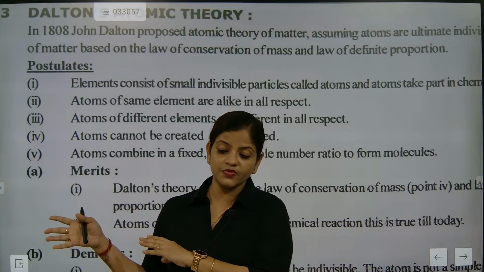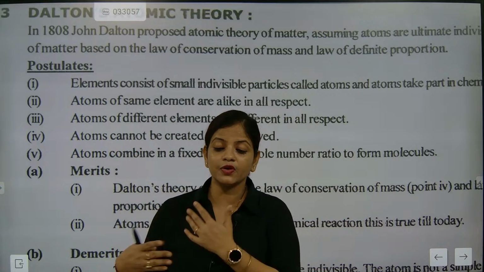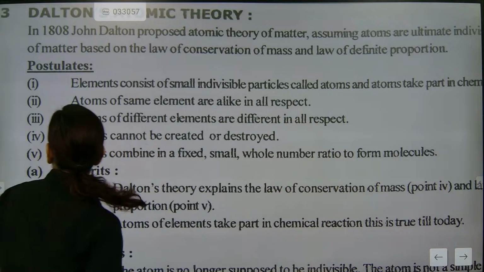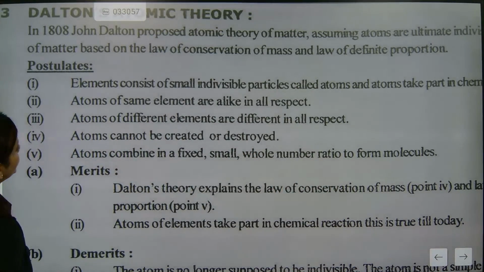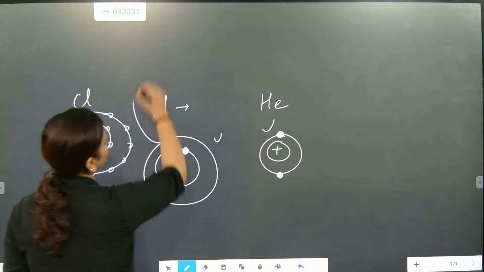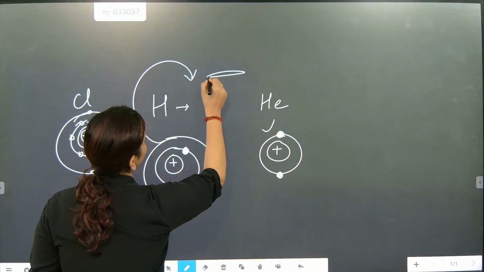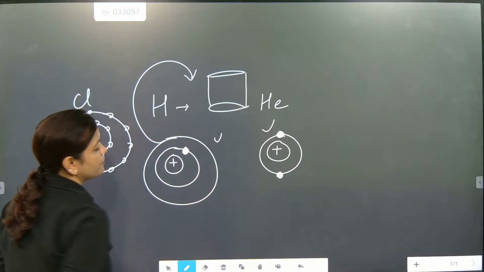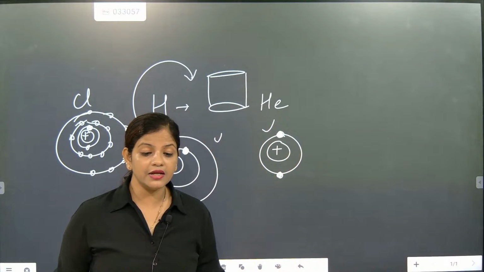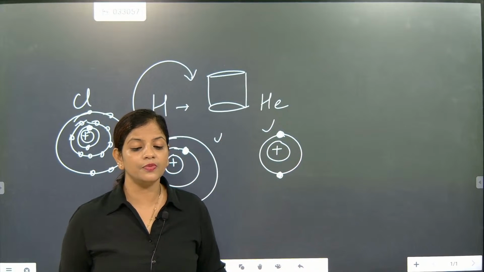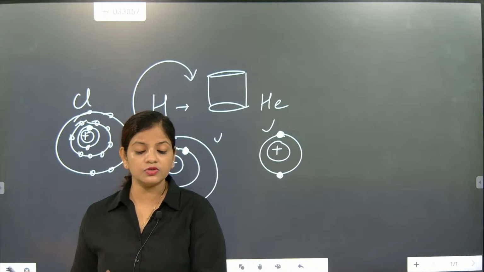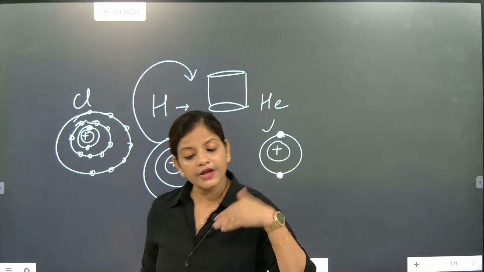Whatever his concepts were, some of the concepts we have revised, but some of the concepts we are going to take. Like atoms of same element are alike in all respect. So what does that mean? Atoms of same element, like we are going to talk about hydrogen. I took a container, and in that I am going to take hydrogen. In that container, all the hydrogen atoms will be looking the same because they are coming from the same element.